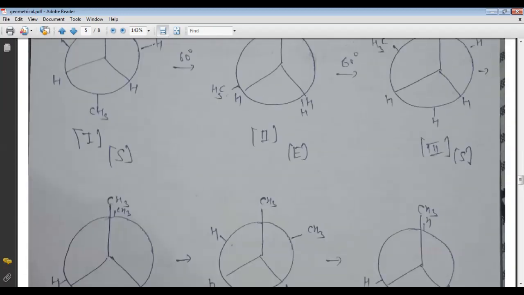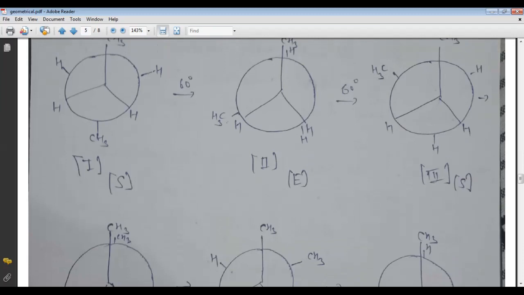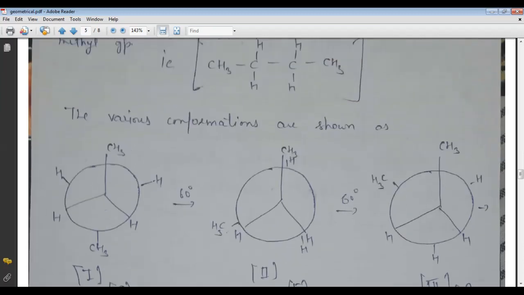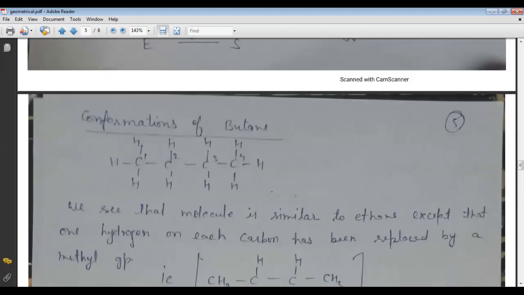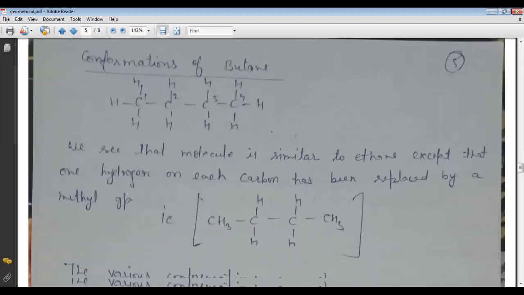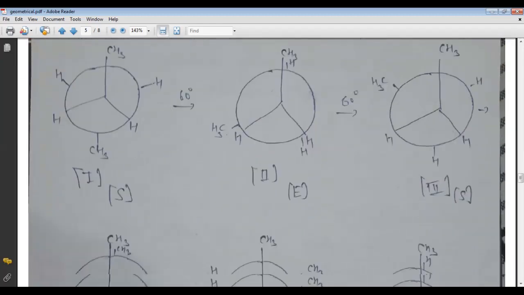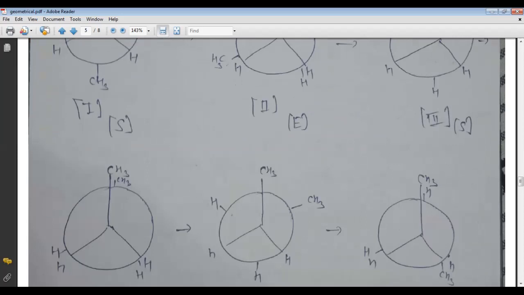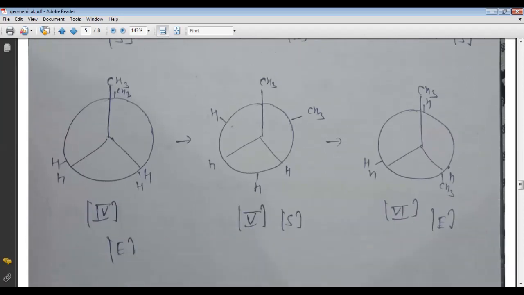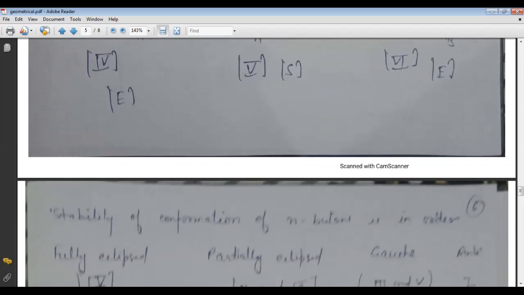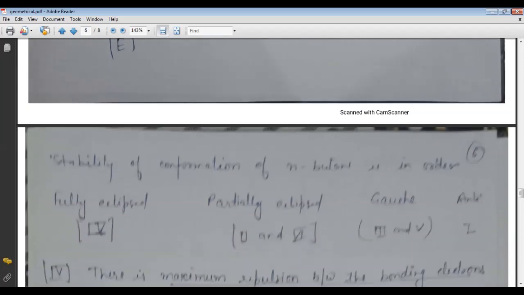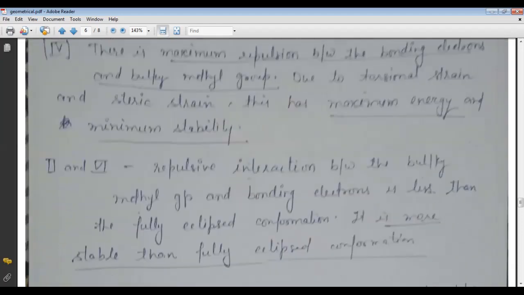Here we should remember that two main forms are formed. These are the staggered form and the eclipse form. And the most important example is butane, which shows many conformers. Here are the six conformers, and we can see the fully eclipse conformer, partially eclipse, Gauche, and the anti. So it is very important.